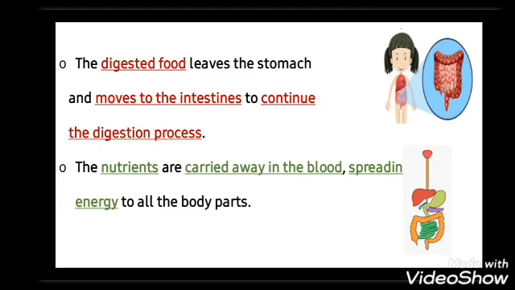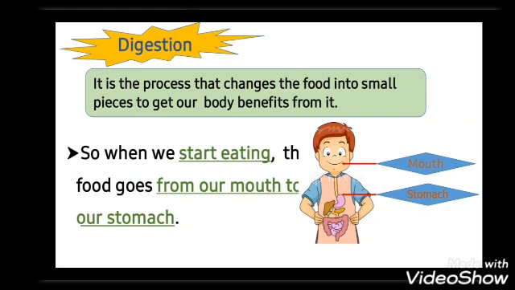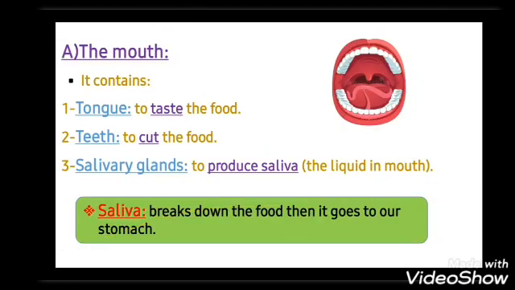Okay, Junior 3, let's revise and solve the exercise. I said the digestion process is a process that changes the food into small pieces so our body can benefit from it. We start eating from the mouth and then the food goes to our stomach. Our mouth contains tongue, teeth and salivary glands. Salivary glands produce saliva, the liquid inside our mouth.